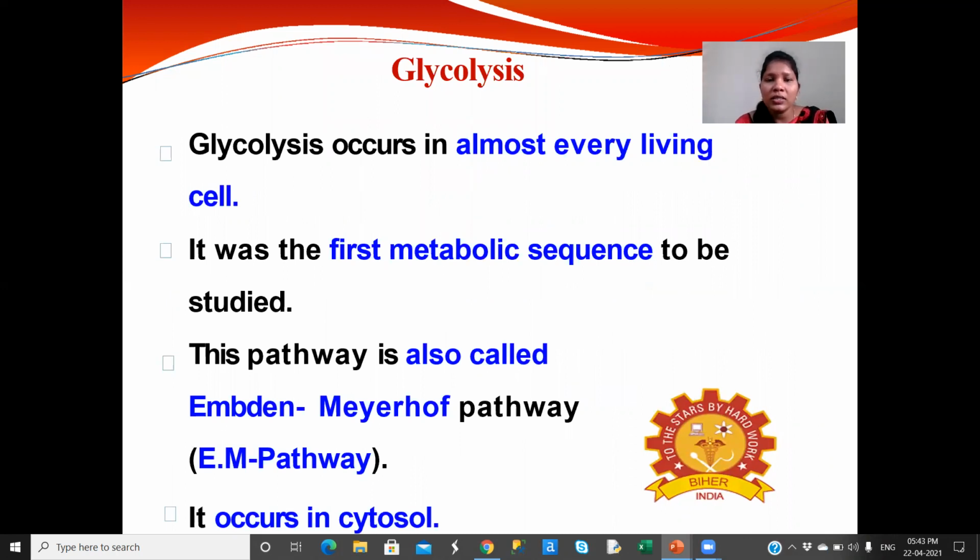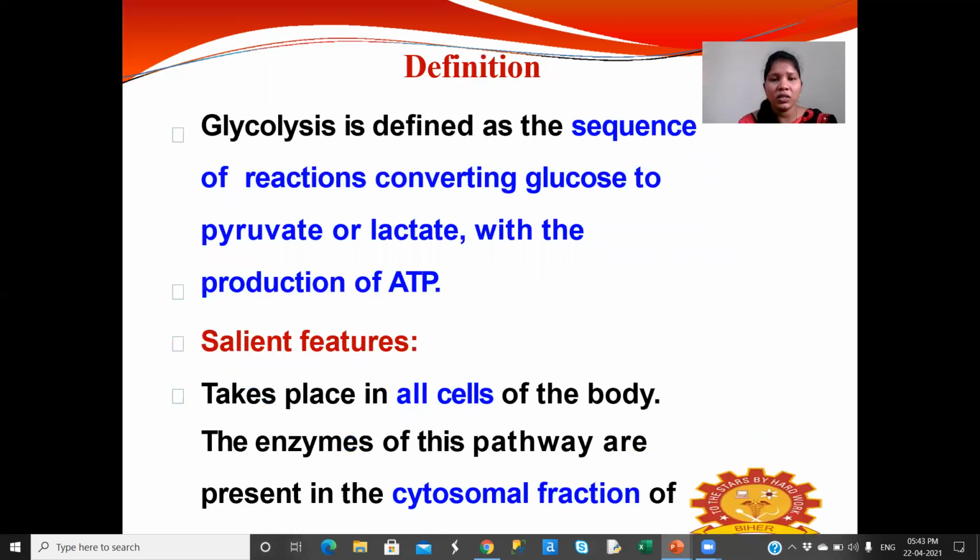Glycolysis occurs in almost every living cell. It was the first metabolic sequence to be studied. This pathway is also called the Embden-Meyerhof pathway because Embden and Meyerhof introduced this glycolysis. Shortly, it is called the EM pathway. It occurs in the cytosol.